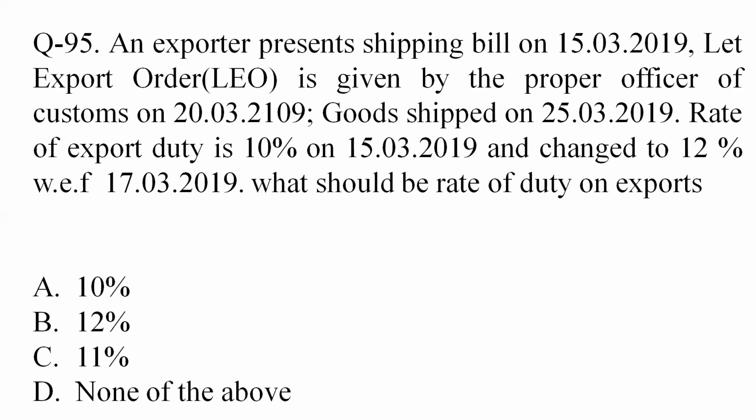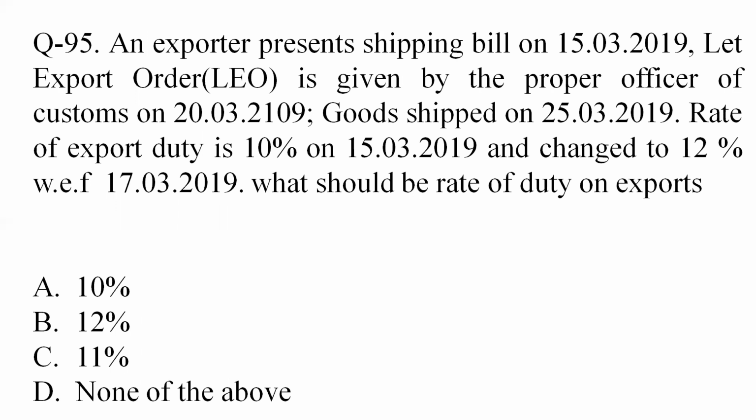Question 95. An exporter presents shipping bill on 15th March 2019. Let export order is given by the proper officer of customs on 20th March 2019. Goods shipped on 25th March 2019. The rate of export duty is 10% on 15th March 2019 and changed to 12% with effect from 17th March 2019.